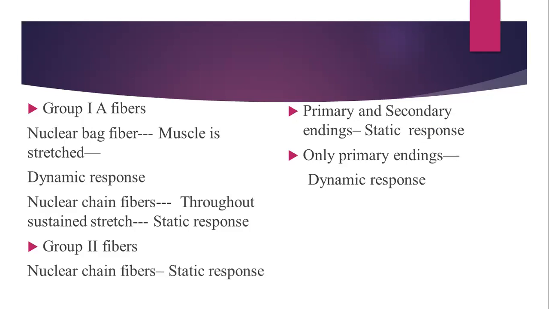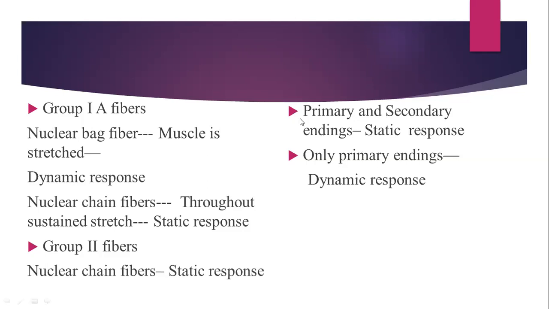Whereas if we are standing still, due to the static response throughout the sustained stage, the group 1A fibers and nuclear chain fibers will be activated. Group 2 fibers are responsible only for the static response, as they supply the nuclear chain fibers.